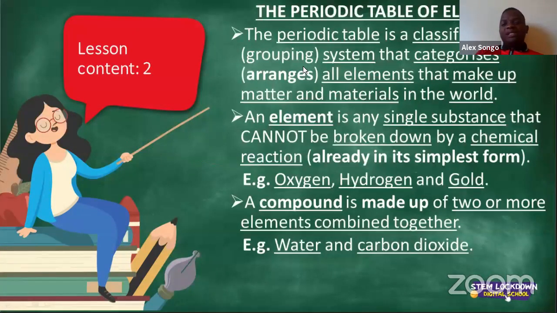So basically, what is it? The periodic table of elements, ladies and gentlemen, is a classification or a grouping system that arranges all elements that make up matter and materials in the world. Again, let me repeat that definition. The periodic table is a classification system that categorizes. What is to categorize? It is to group and separate or arrange all the elements that we find in the world according to their similarities and their differences.